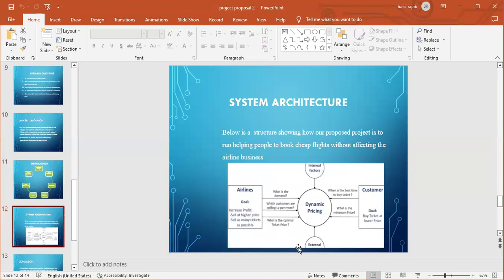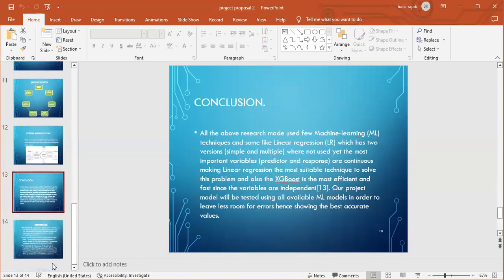So in between here, there are the internal and the external factors. The internal factors are like the number of seats left or the number of planes available. Then the external factors are the winter, the summer. Now, like we had a pandemic, and that pandemic closed down all airlines. So our system should favor everyone.